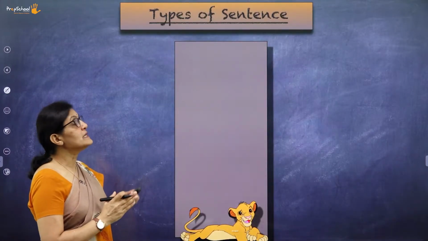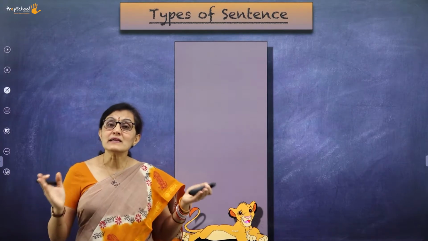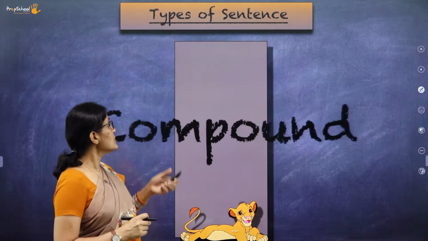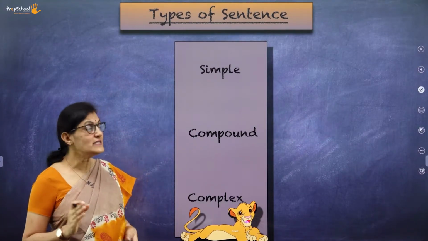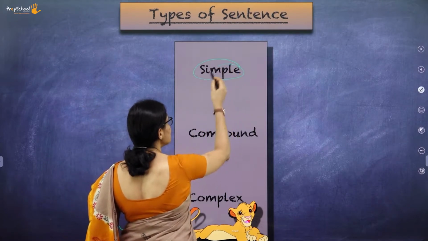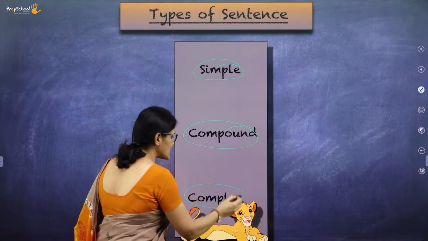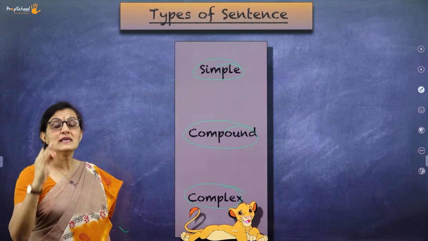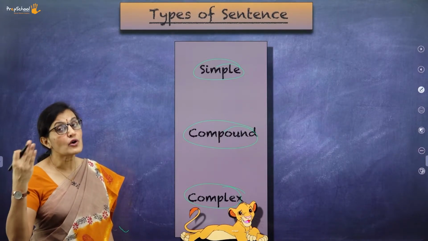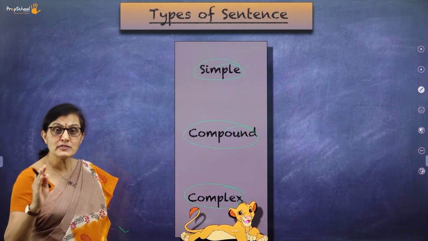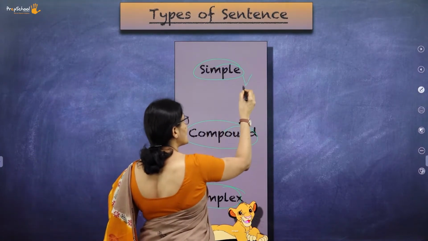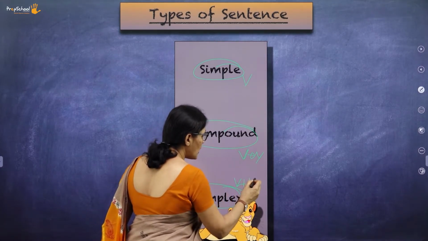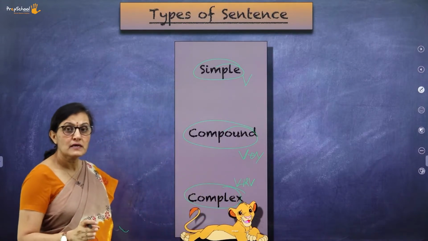With this, let me take you forward just to brush up the types of sentences that you have already learned during your schooling. If you relook at the kinds of sentences, you have three kinds: simple, compound, and complex. You are already familiar with these. A simple sentence has one verb, compound will have two verbs, and complex will have more.